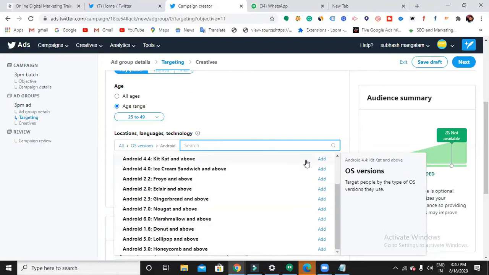See, you can target according to Android Q. Android Q. Okay, so it's a general knowledge question.